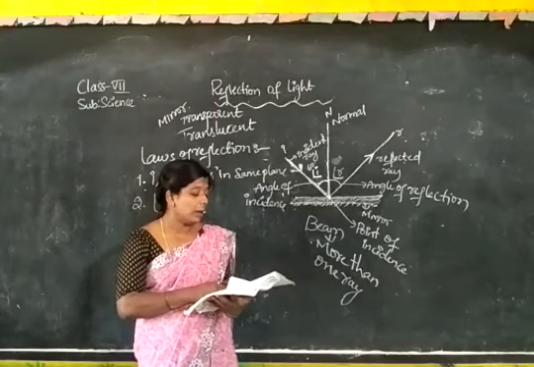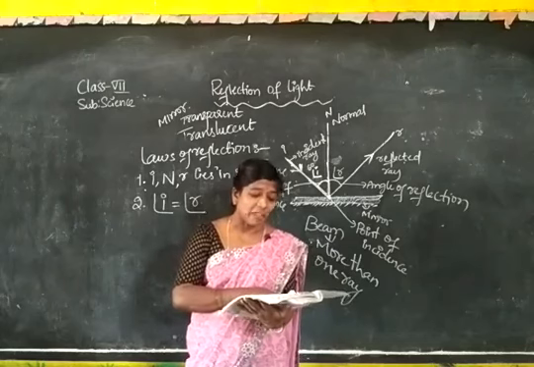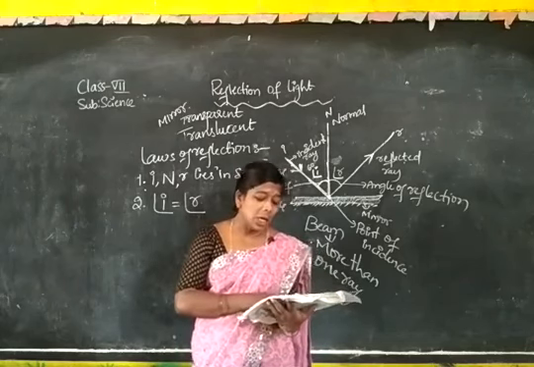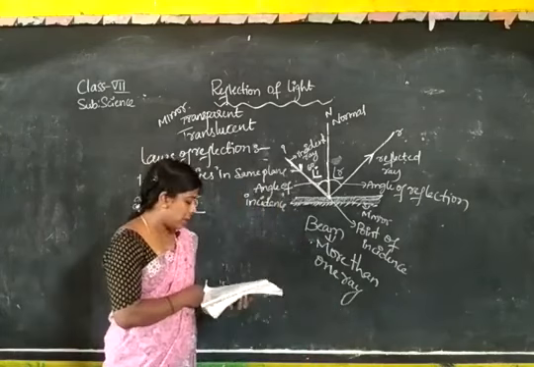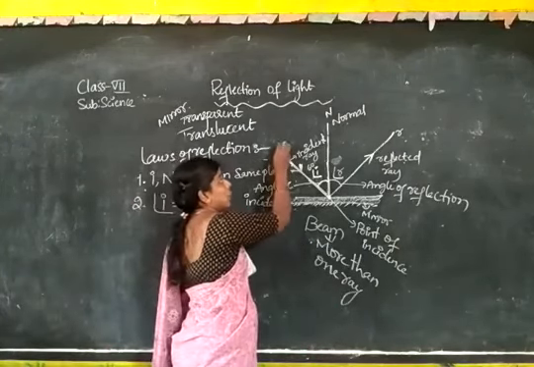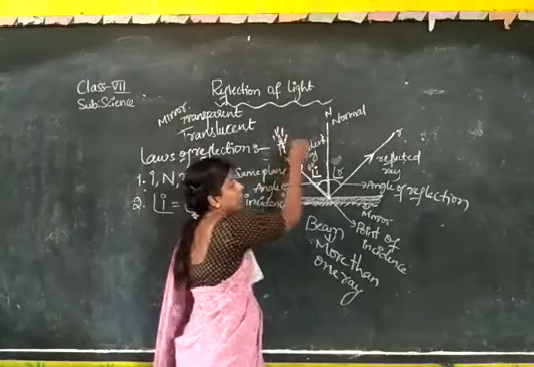Okay. Now, angle of incidence and angle of reflection we came to know, and you have to learn about this. Suppose you kept a candle in front of the mirror.